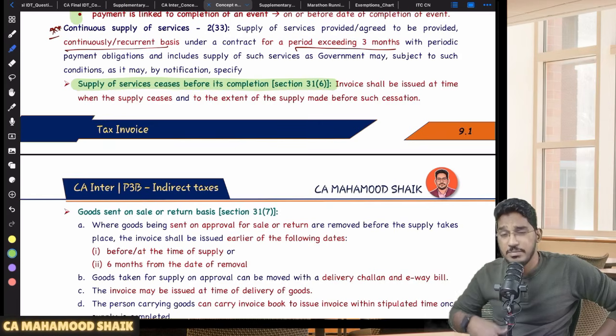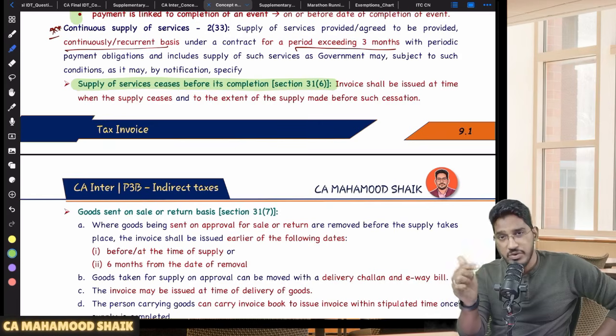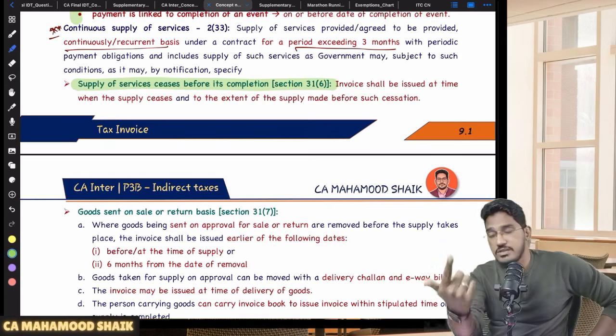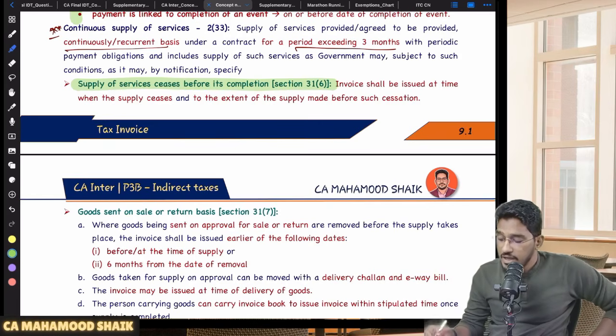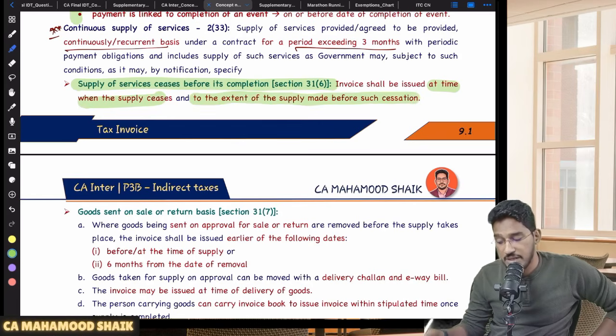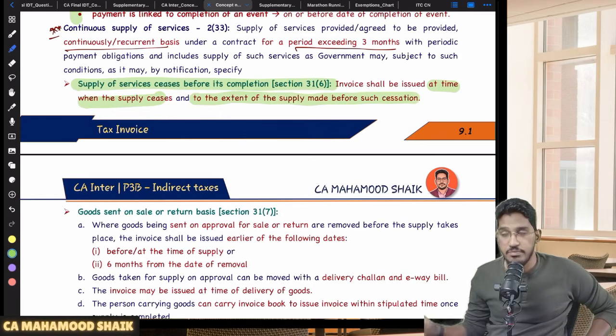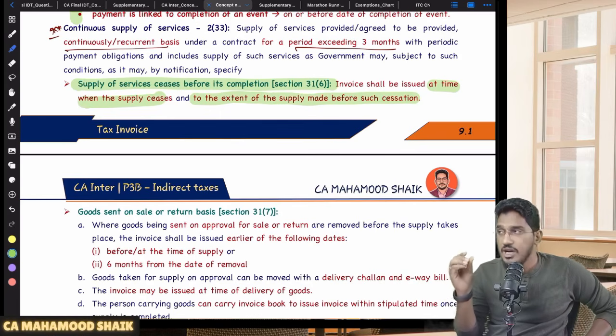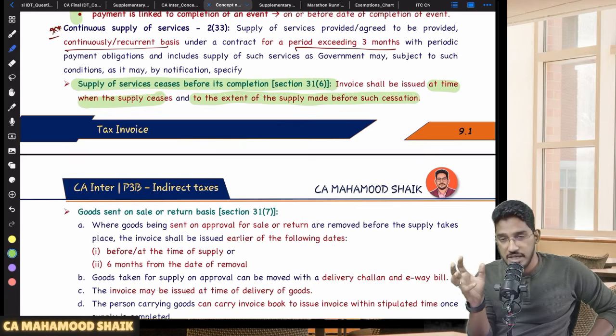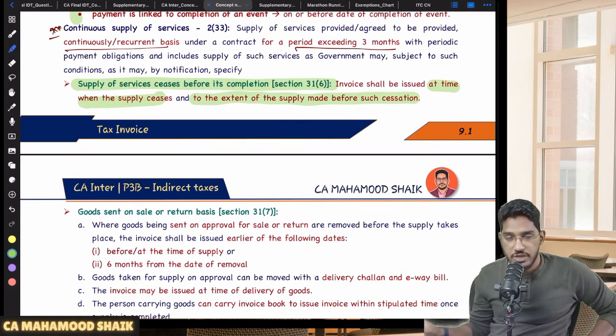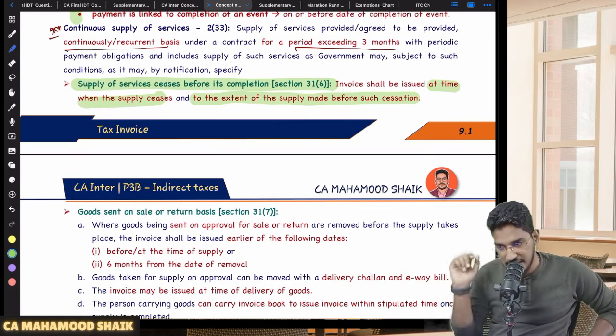So in case the supply of service is ceasing before its completion, till that portion, whatever service I have provided, for that I have to issue invoice or not? Yes. And that invoice you have to issue at the time when that supply ceases. Whenever that supply of service is stopping, at that point of time you are required to issue the invoice, not for full amount, only to the extent of supply made before such a cessation. Whatever portion of supply I have provided, for that portion I have to issue the invoice at the time when that supply is ceasing.